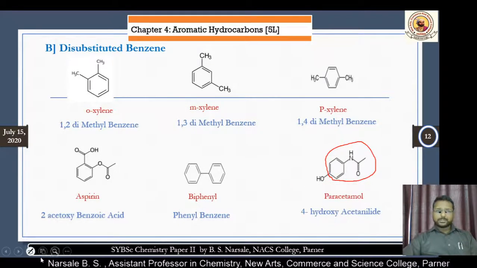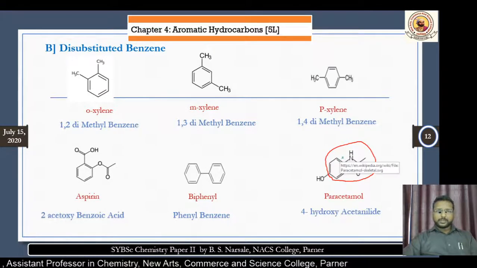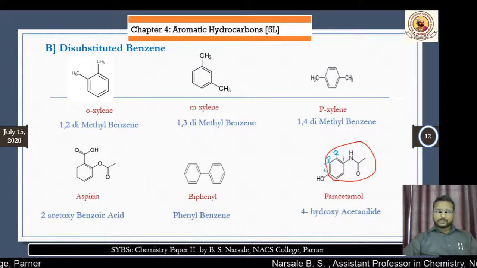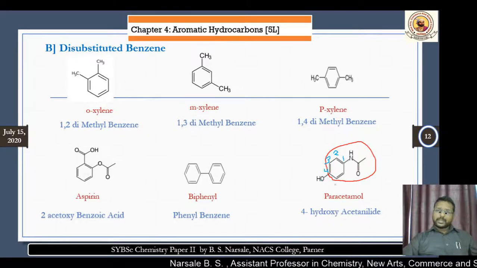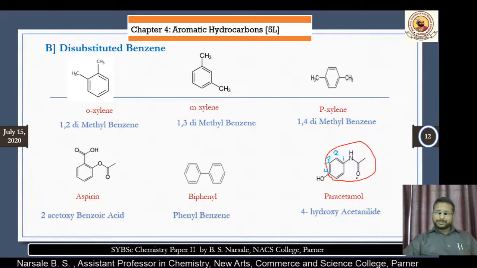Then the hydroxy becomes a substituent. At which position is the substituent present? As it becomes the parent, the first number you give is this carbon atom, then the second, third, and this is your fourth position. At the fourth position, the hydroxy group is attached. Therefore, it will be given a simple line.